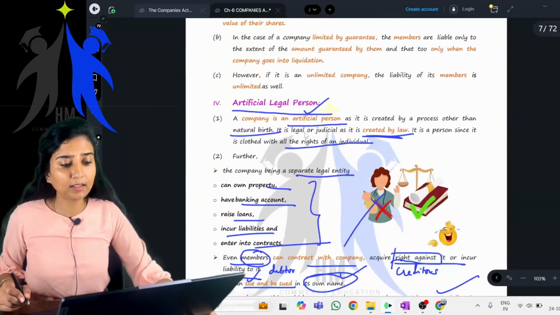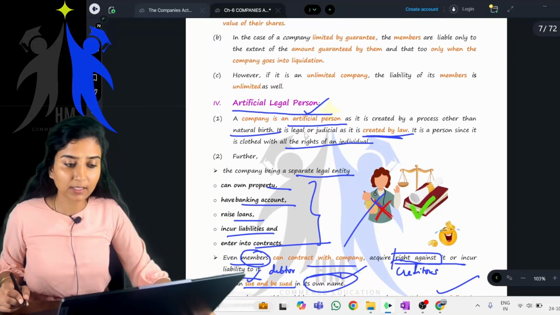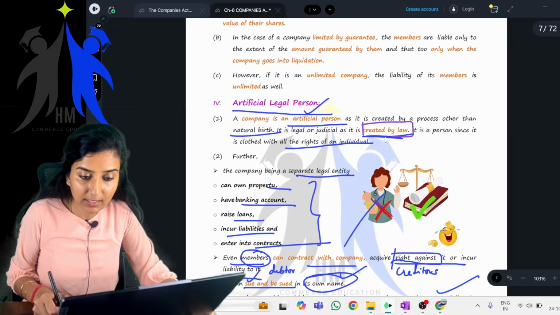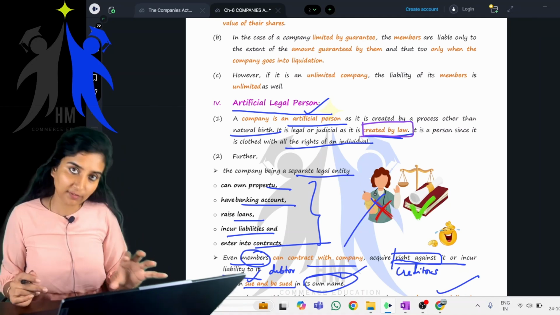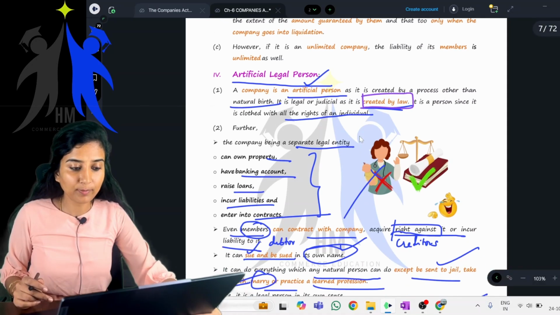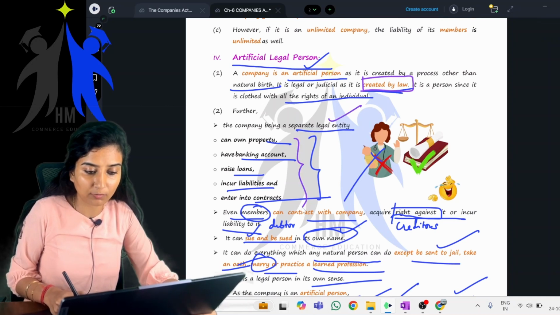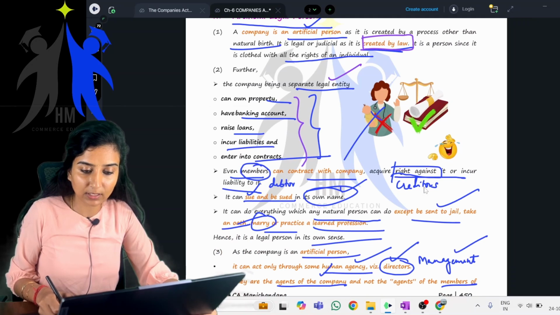Which was the second feature which we learned? That was artificial legal person. Yes, artificial legal person. It is created by law. The company is born by the process of law. Yes or no? Do you remember? Next, further, the company being a separate legal entity, members can also contract with the company, and so on.